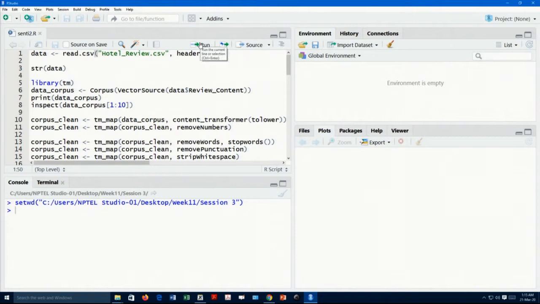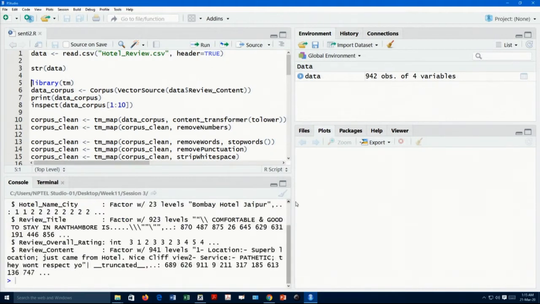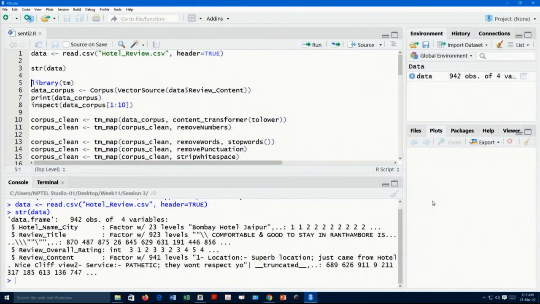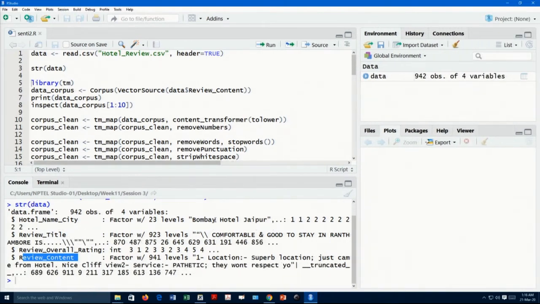I run it, and once I have run it, I need to check the structure of the data. The structure shows the hotel name city, which is the name of the hotel, the review title, which is the title of this particular review, then the overall rating and then the review content. These are some of the basic things that are there.